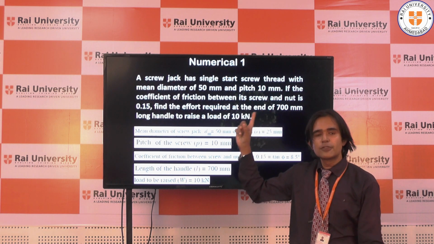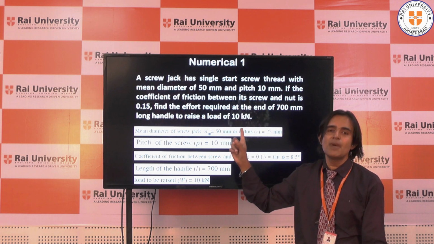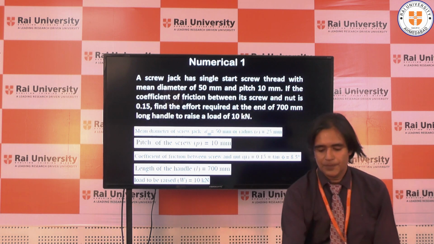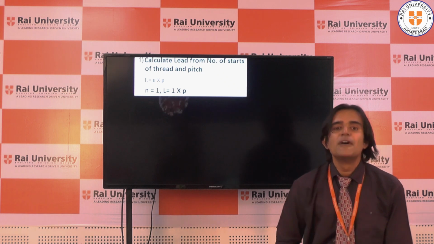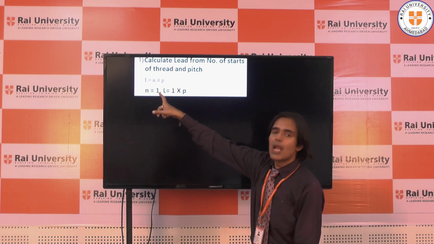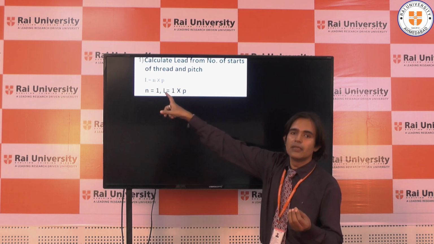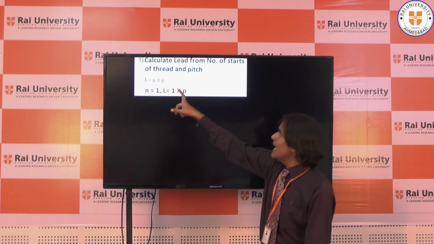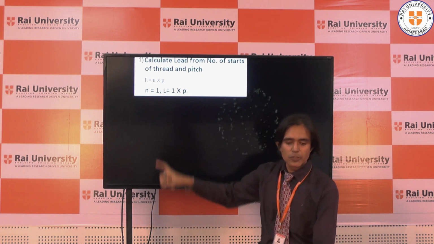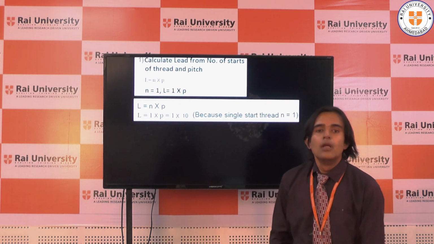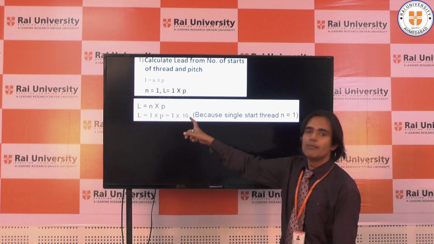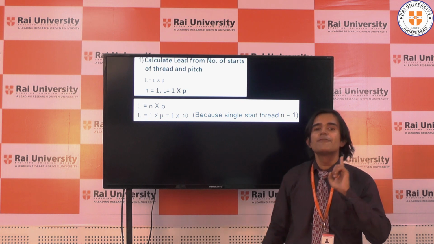We will solve the numerical step by step according to the formulas that we had listed. So let us start. The first thing is that they have said that the number of starts is 1 because it is a single start thread. So lead is nothing but n into p. Our n is 1. So lead is nothing but pitch. Pitch is given 10 mm. So lead will also become 10 mm. First thing we have solved, we have found out lead.